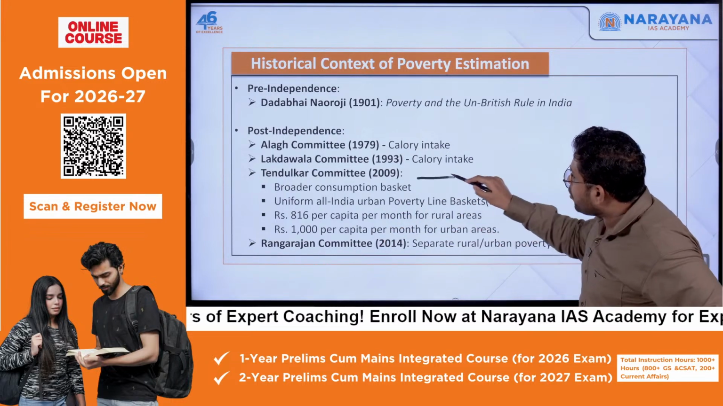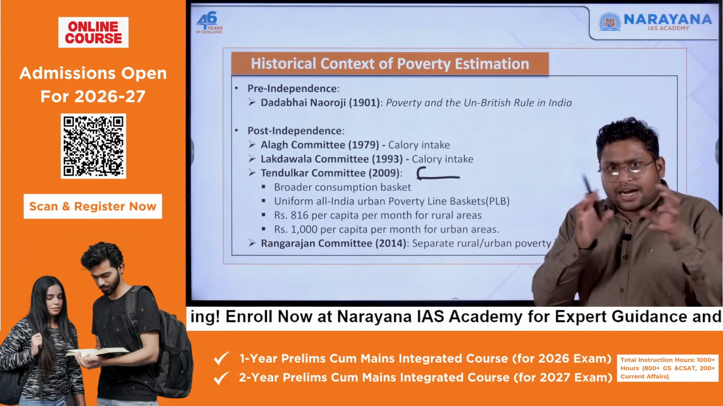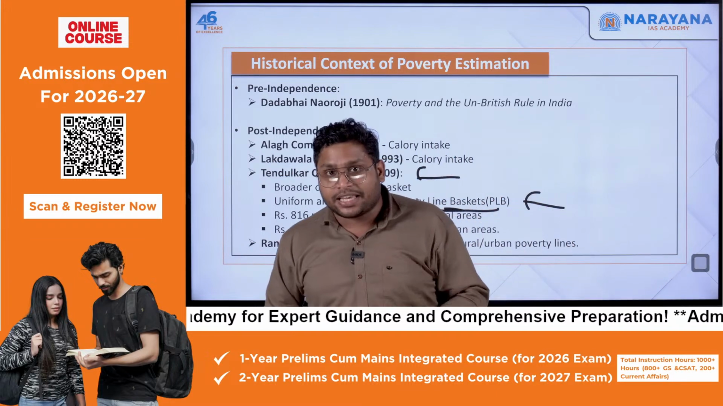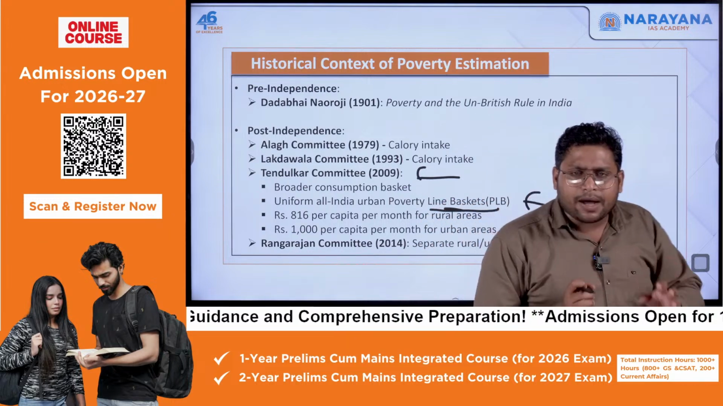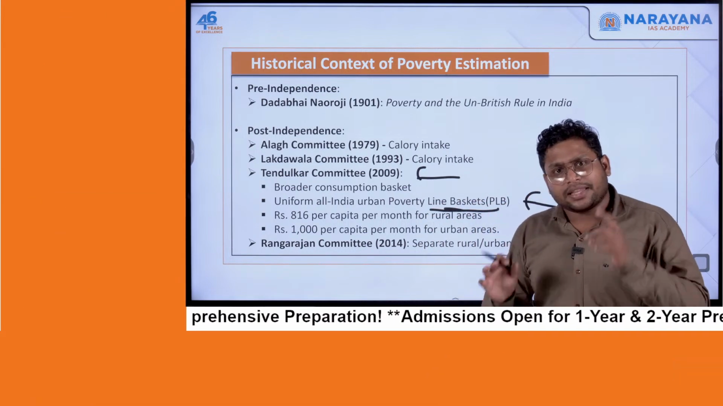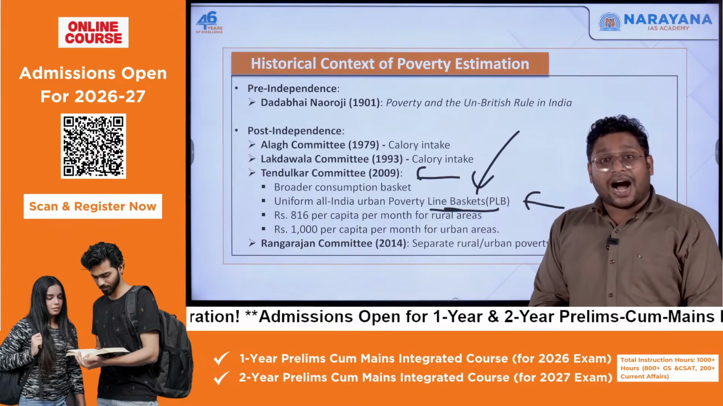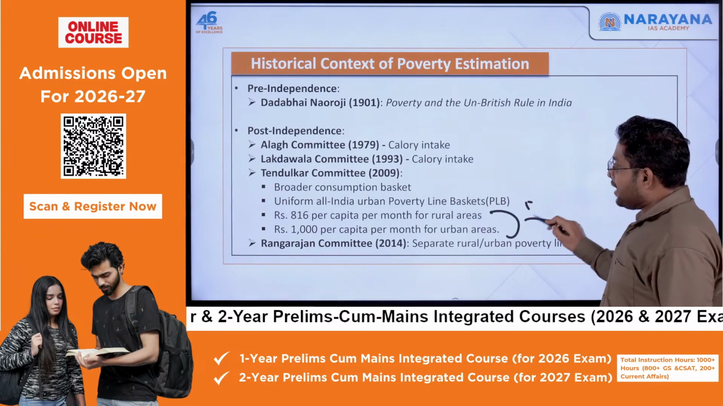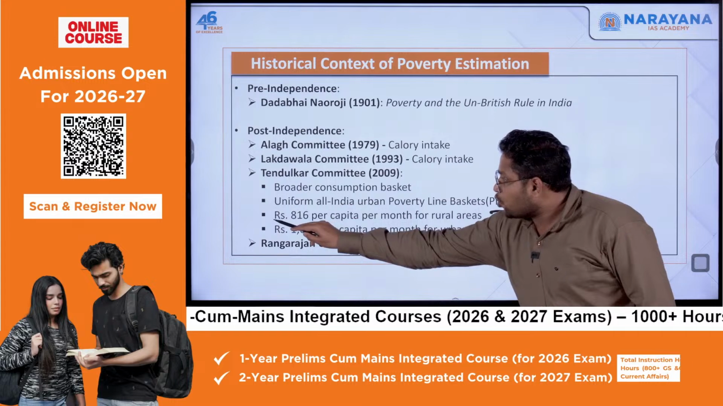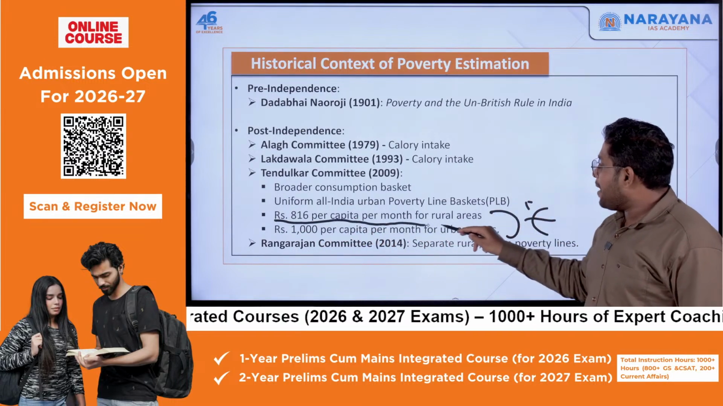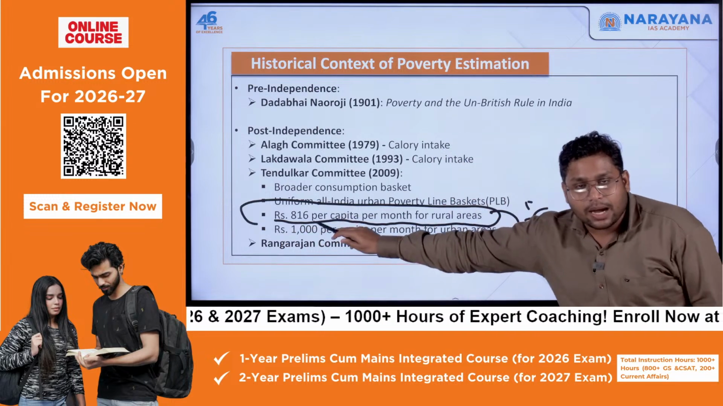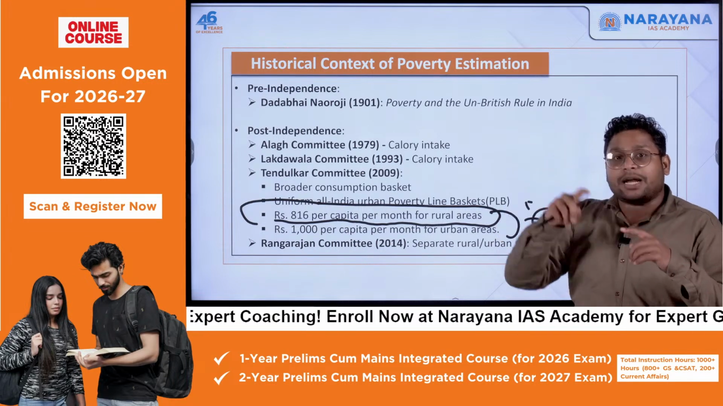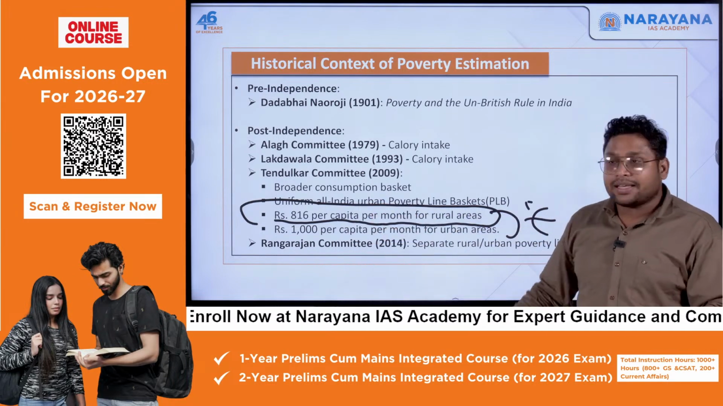Now to talk specifically about the Tendulkar committee, when they started working on this, they came up with a basket which is common for rural as well as urban areas. So it's not like they made a separate basket for rural and a separate one for urban. They made the same basket. After that, they came to a conclusion that we will have a poverty line of this kind, wherein a person earning rupees 816 per capita per month in the rural area, if he is earning above this, is not poor. If he is earning below this, then the person is poor.